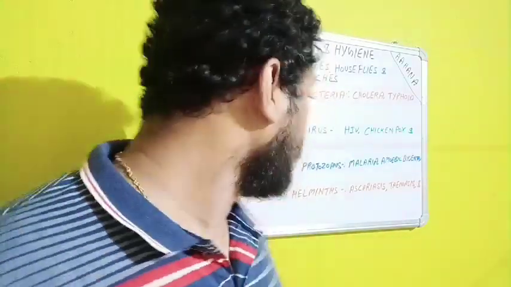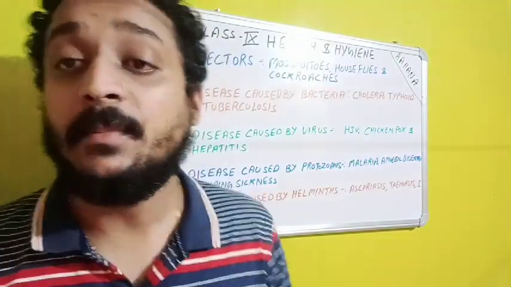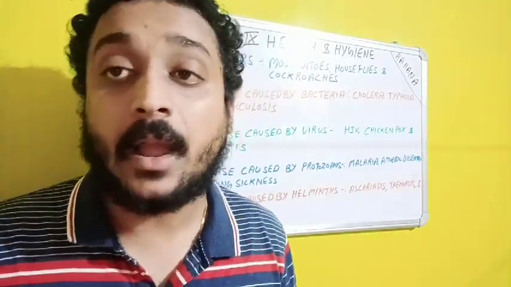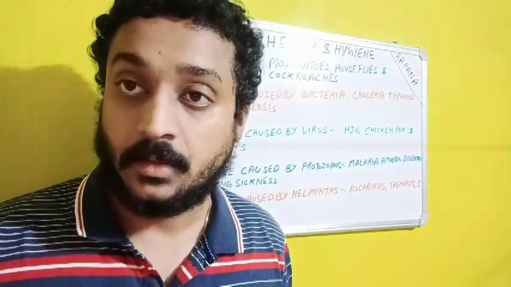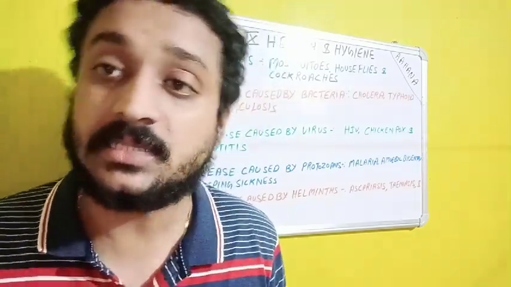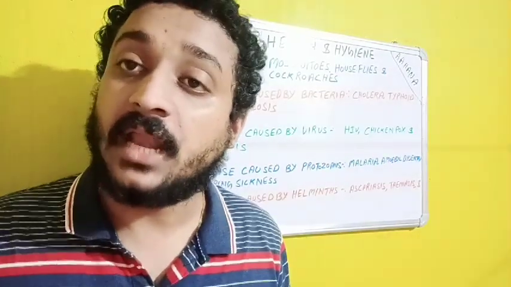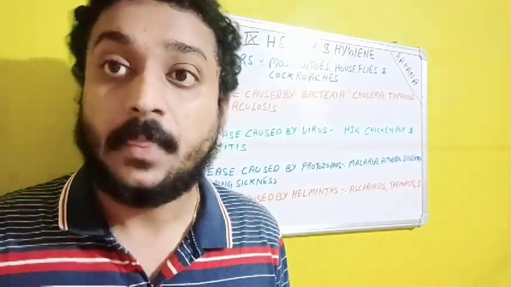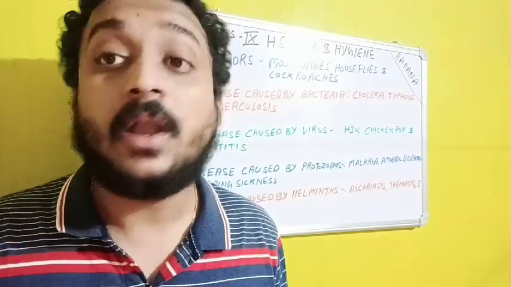Now, next is disease caused by helminths. Now, what are helminths? Helminths means worms, either round worms or flat worms. That is known as helminths. So helminths have generally been destroying the life of humans as well as animals since time immemorial. Whenever they infect our small intestine, they are not only infecting our small intestine, they are infecting our lungs and our major organs also, as well as disturbing our day-to-day life.